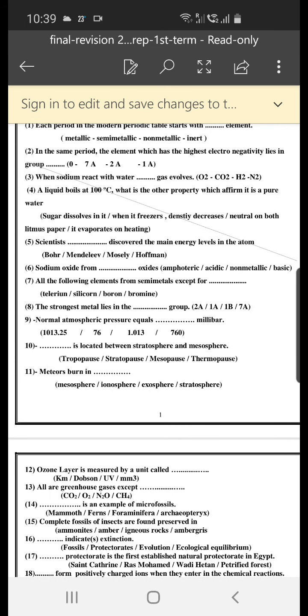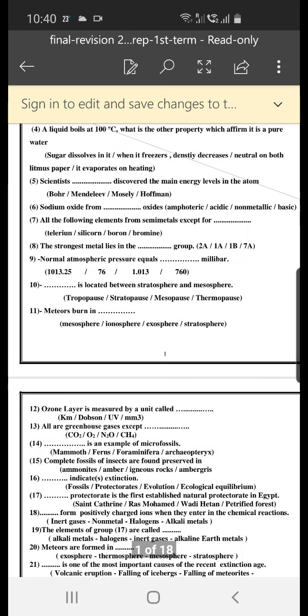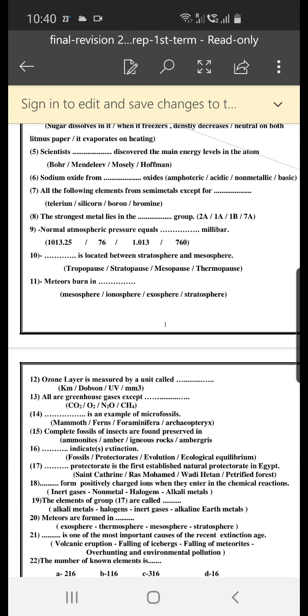Number 10, space is located between stratosphere and mesosphere: tropopause, stratopause, mesopause, or thermopause. The answer is stratopause, at the end of the stratosphere and before the start of the mesosphere. Number 11, meteors burn in mesosphere, ionosphere, exosphere, or stratosphere. The answer is in mesosphere.